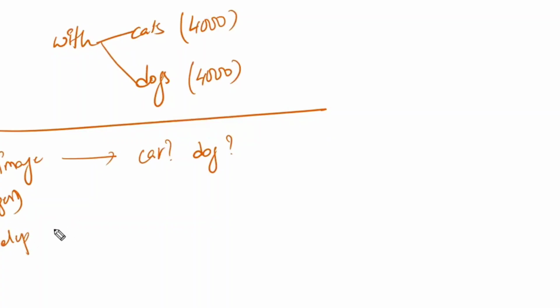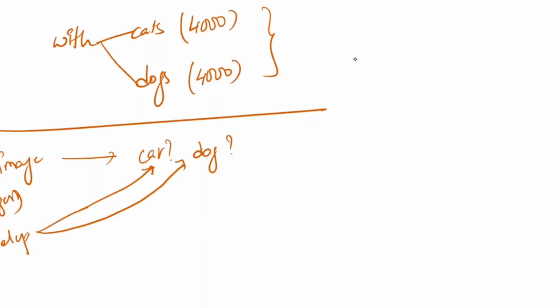You have given some completely new image, like a tiger or an elephant. Now what it is going to do is check the probability of that image for the cat, meaning how many things are matching with cat and how many things are matching with dog. The more things match with cat, it is going to predict it as a cat, because you have trained only with cats and dogs, right? You trained only these two and you are giving a new one, so it is going to give a wrong answer. If you want to predict the tiger or the elephant, you have to train with elephants and tigers also.